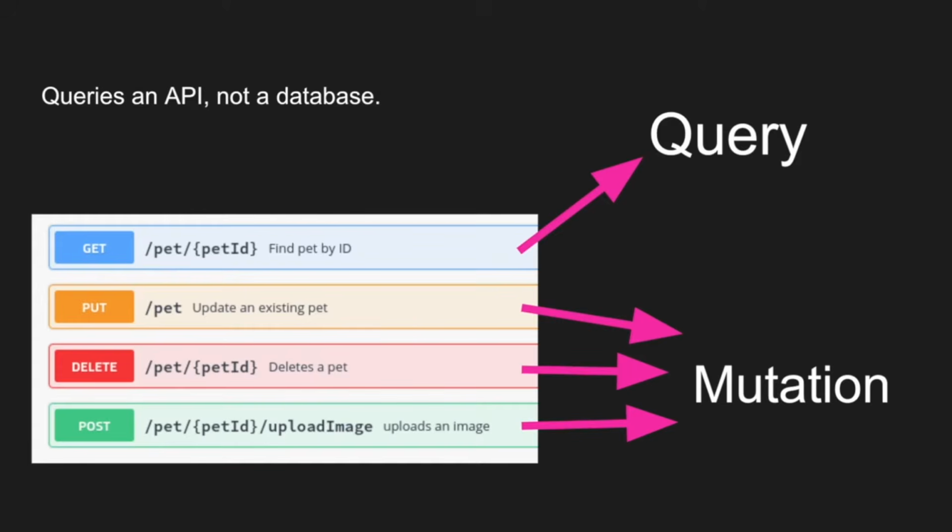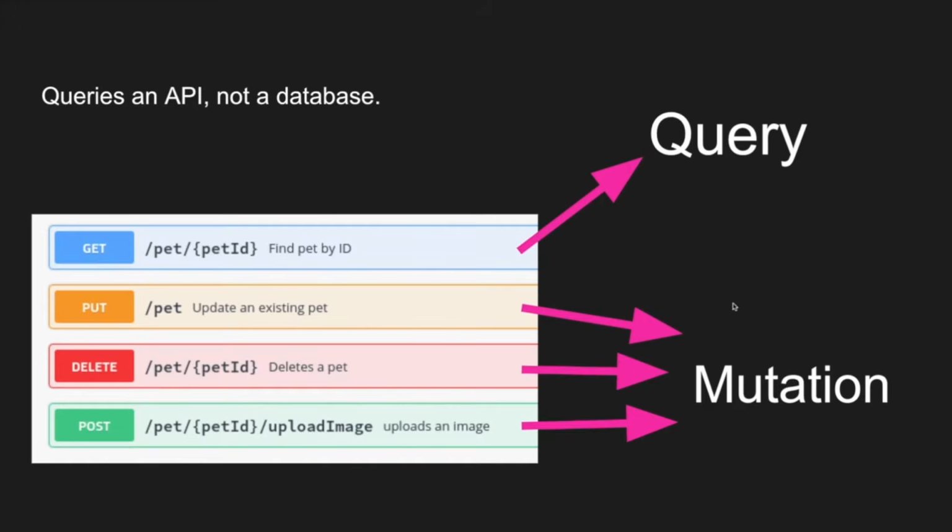Now, a mutation is a bit different and a bit weird if you're not familiar with it. Just think about the notion that I mentioned that GraphQL is handling data. So mutations incorporate everything related to mutating the data, to changing the data. For that reason, it is the same thing as a PUT request, a DELETE request, and a POST request. If you want to update data in your API, you call a mutation. If you want to delete data in your API, you call a mutation. If you want to create data in your API, you call a mutation. But if you want to get data from your API, you call a query.